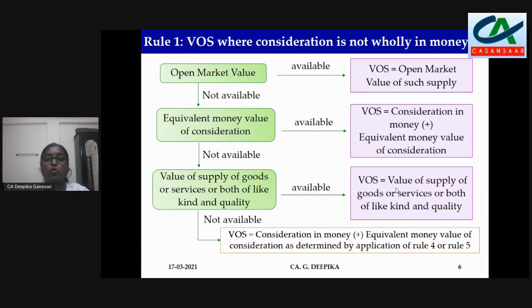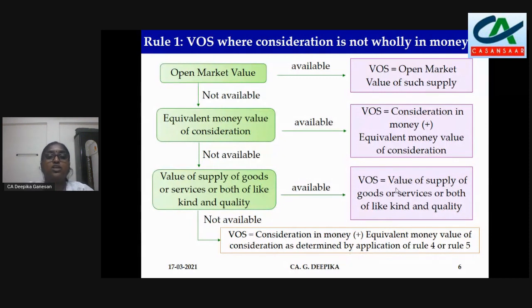Open market value. So whatever is the prevailing market value, that value you have to take if it is available. If it is not available, equivalent money value of consideration. So equivalent money value of consideration. So what is that equivalent money value of consideration?